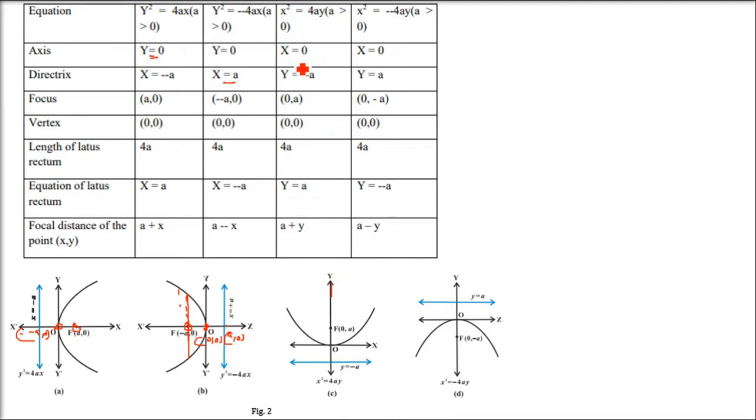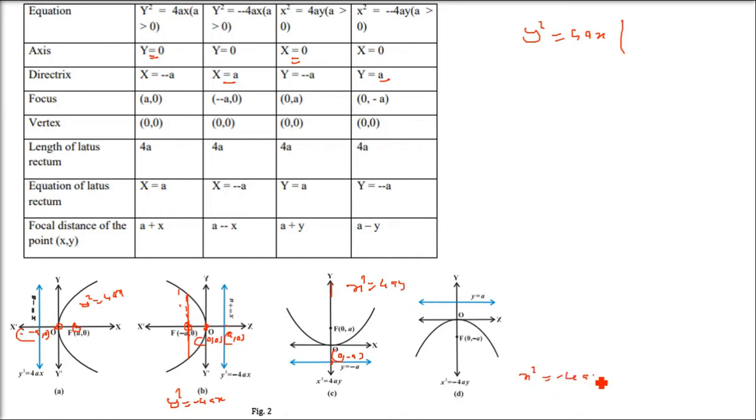Wherever x was there, y will come, and the sign remains the same. If the focus is (0, a) above, on the negative side it will be (0, minus a), and the directrix is y equals a. So y square equals 4ax, and this one will be y square equals minus 4ax. These are exactly the same, only the x and y axes are reversed.